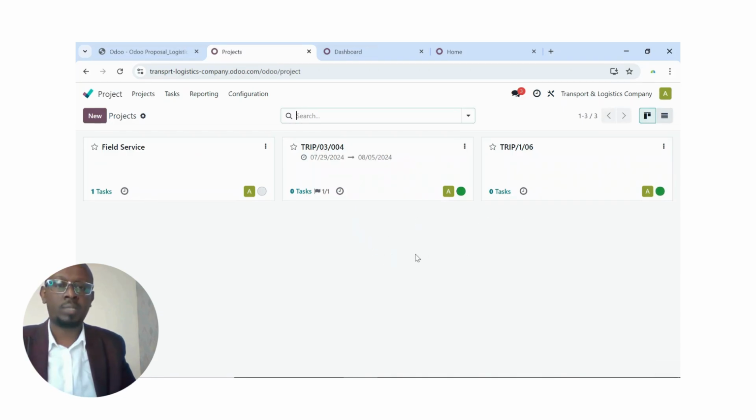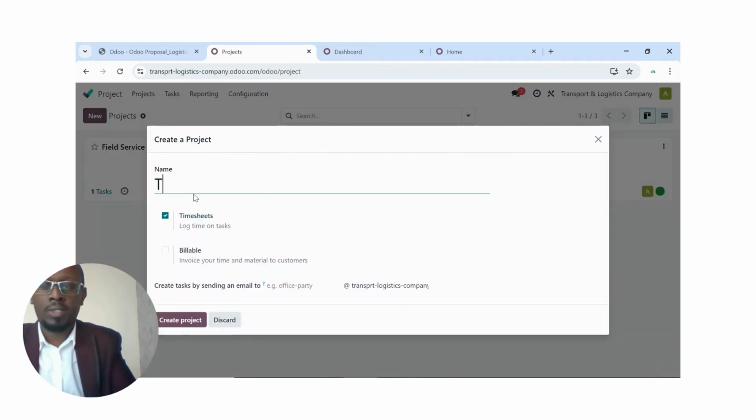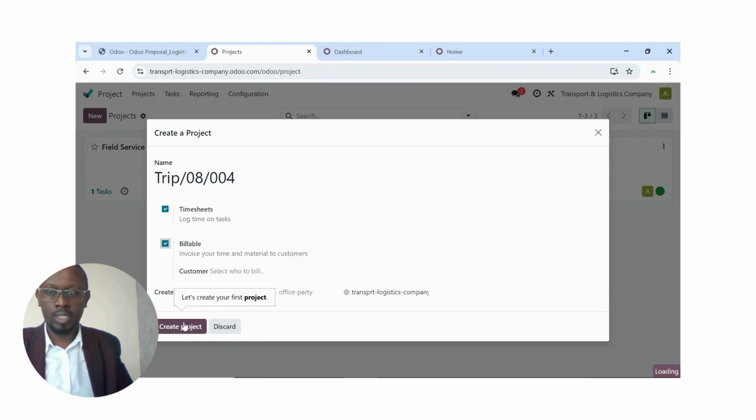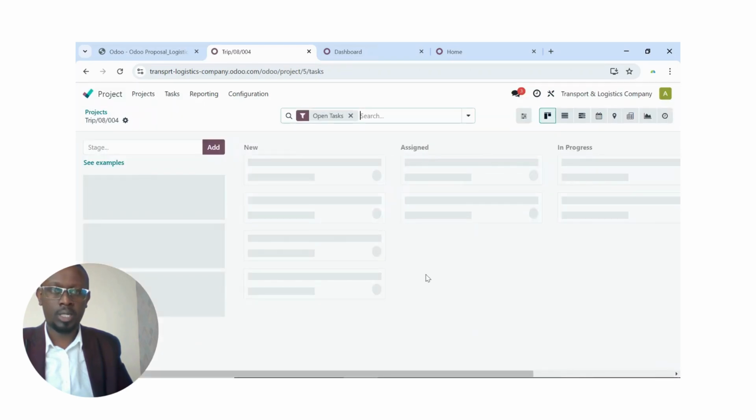So here are some of the trips. So I want to create a totally new one. So I'll click new project. Then I give it a unique code, maybe trip slash, we're in August 08, maybe trip number 004, for example. If you want to track timesheets, you leave it ticked. Then I go to billable and say it's billable at the end of the day. Then I can create the project there.